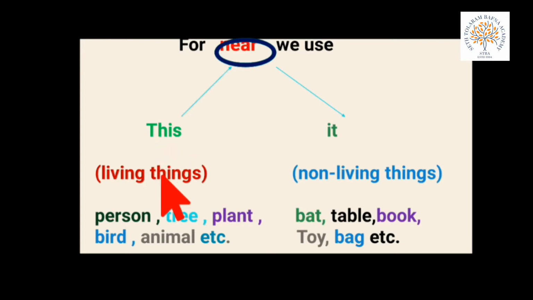This is used for all the living things near to us, like person, tree, plant, bird, animal, etc. What is a living thing? They all can grow. They all breathe. So all of these are called living things. If all these things are near to us, we use this.